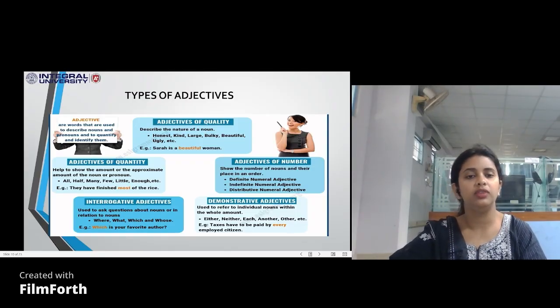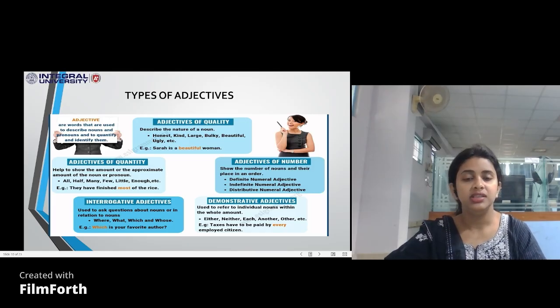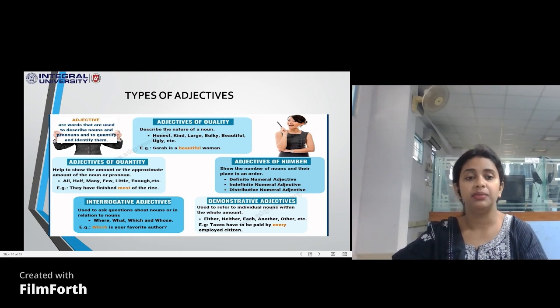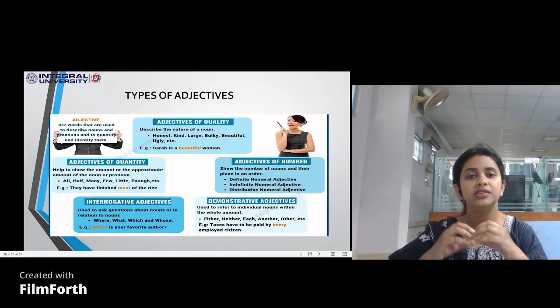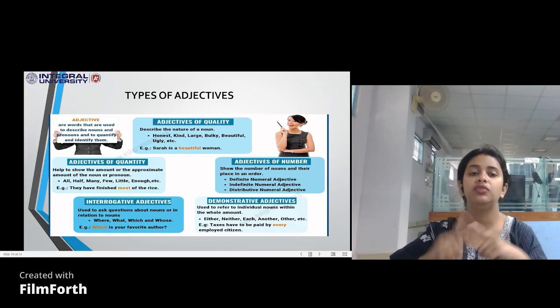Now let's move ahead to the next kind of adjective, that is that of quantity. Quantity again, an estimate of something when you can measure something. All, half, many, few, little, enough. These are all adjectives of quantity. How much do I need? Some money. When you cannot exactly count how much, when you cannot specify the amount, that is an adjective of quantity.